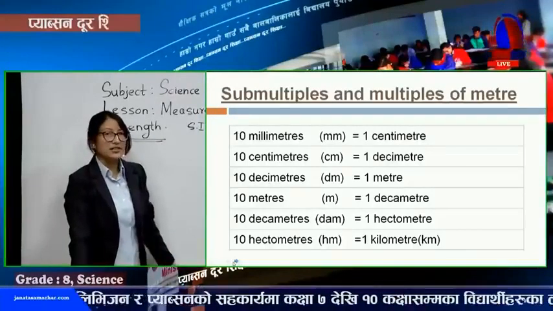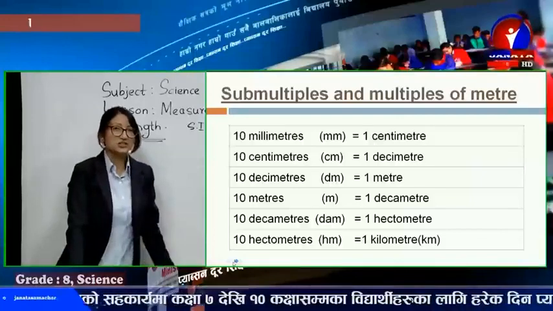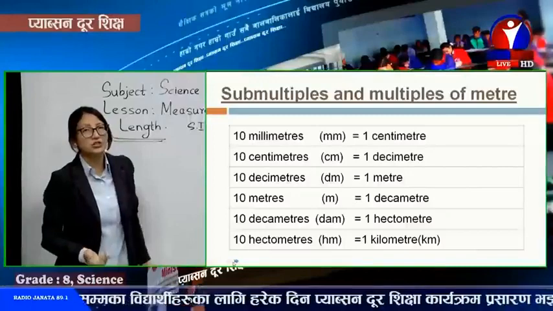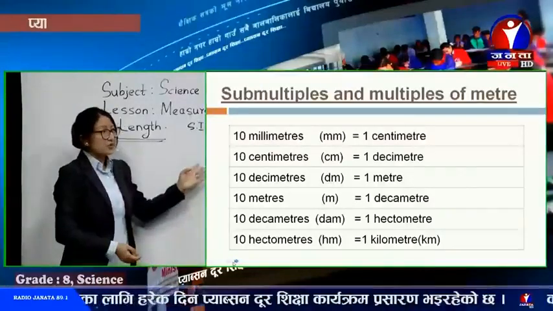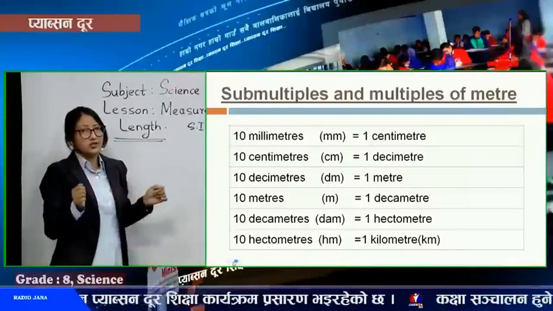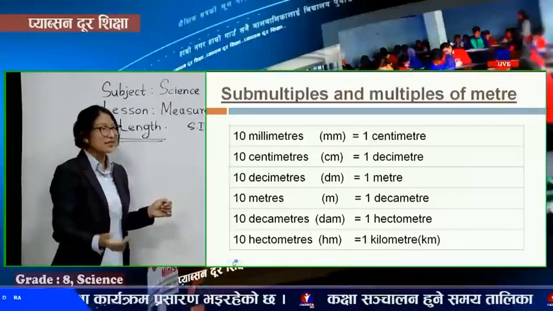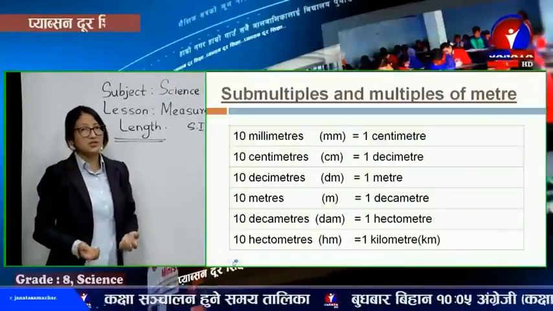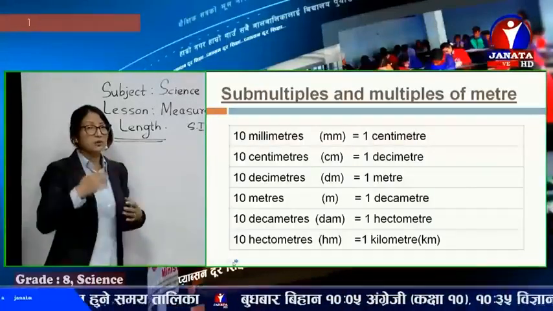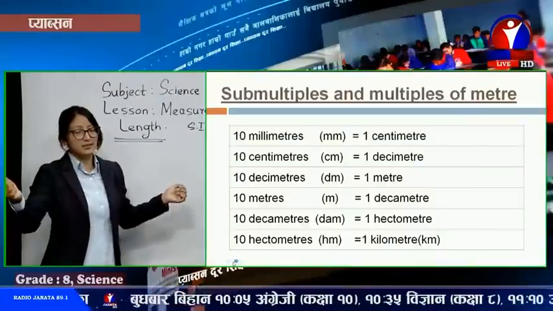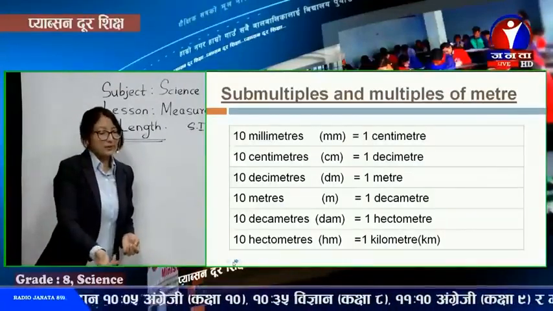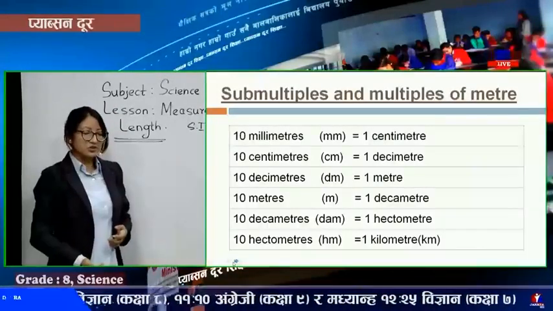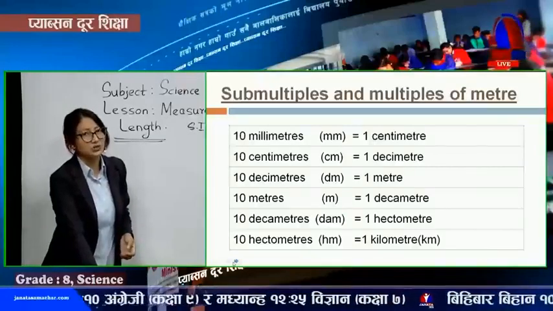They can be millimeters, centimeters, decimeters, meter, or decameter, hectometer, kilometer. These are different units of measurement. If we need to measure shorter distances, we can use millimeter, centimeter or meter. But if you have to measure larger distances, like the distance from here to Bhaktapur, what do we do in such cases? We use kilometers. Yes, it would be suitable.